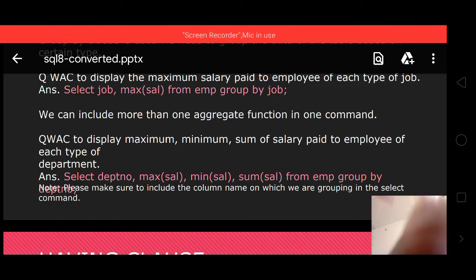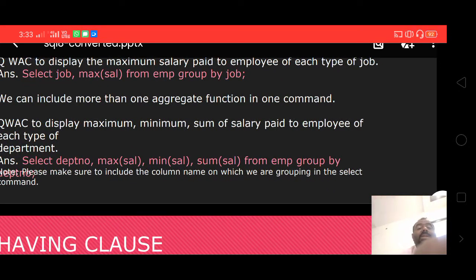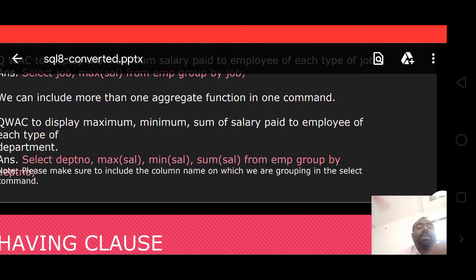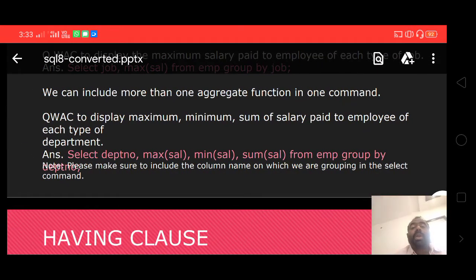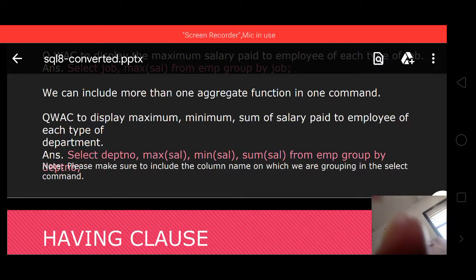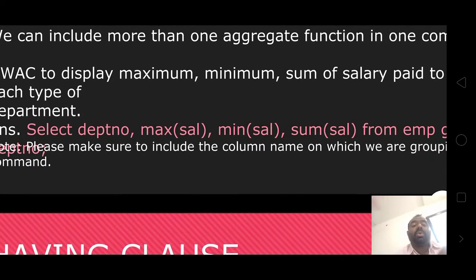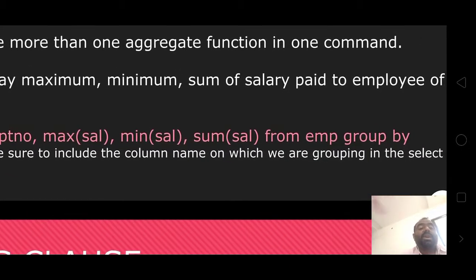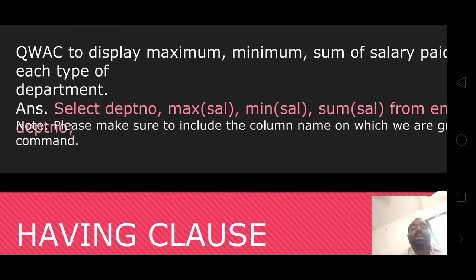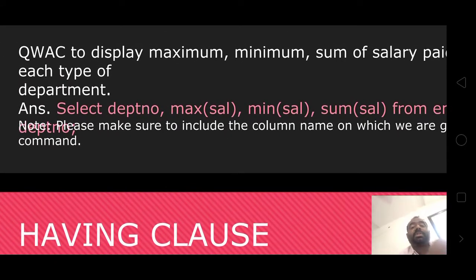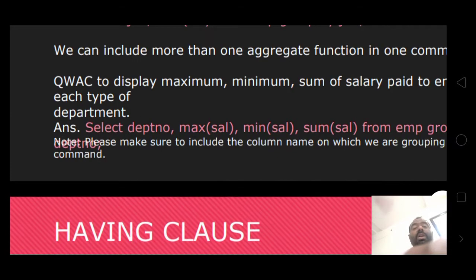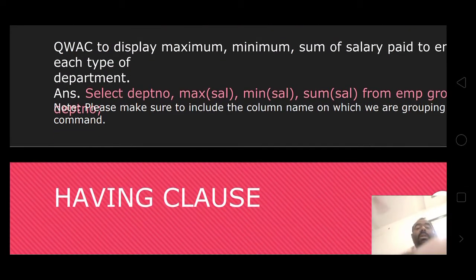Here you can write: select department number, max salary, minimum salary, sum salary, and average salary from employee, group by department. Note: please make sure to include the column name on which the grouping is done in the select command. This applies to all types: maximum, minimum, sum, all.